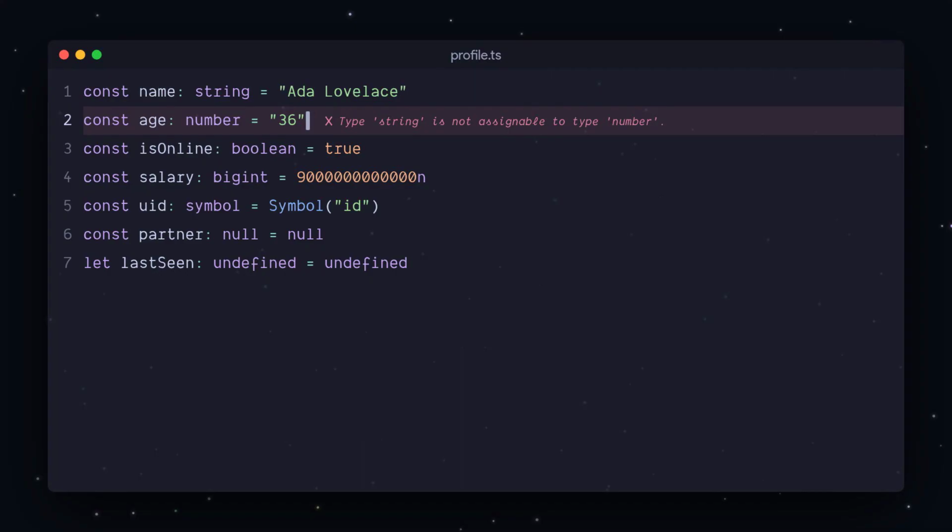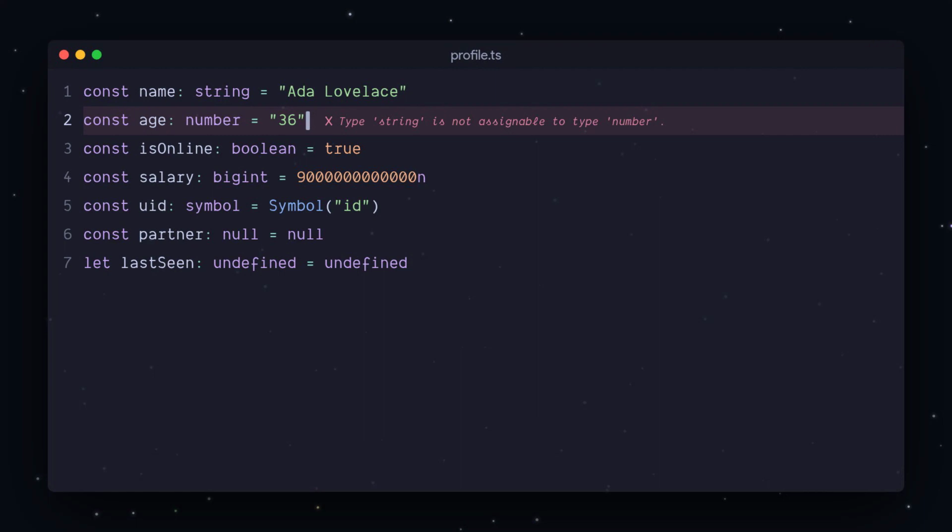That type is a compile time thing. It checks your code, then vanishes. The JavaScript that actually runs has no idea it ever existed. That little colon is just you telling TypeScript the exact shape this value is allowed to take.